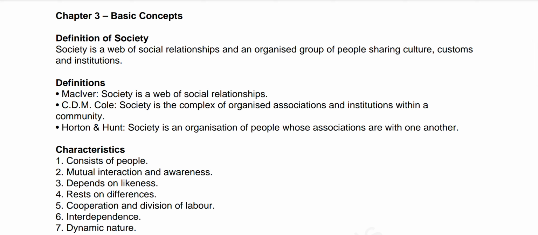Today I'll go through the chapter 3 basic concept of ISC class 11 sociology. I'll divide this chapter into several parts, maybe 5 to 6 parts, approximately. The reason behind dividing this chapter into several parts is because it is a very lengthy chapter, and if I make it in one shot, I may miss some important points, which I don't want. Second, this is a very important chapter, and trust me, it will deepen your knowledge about this subject. Even the small things are very important in this chapter.